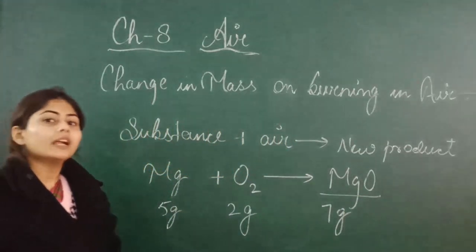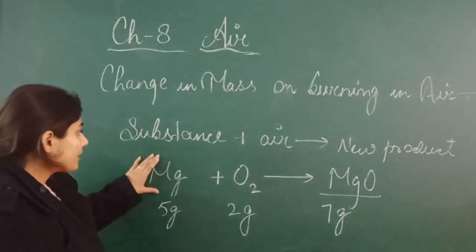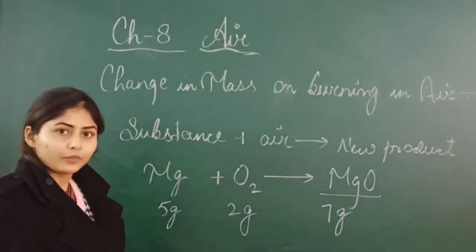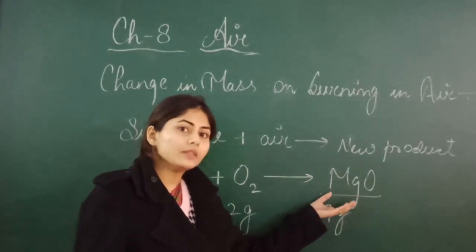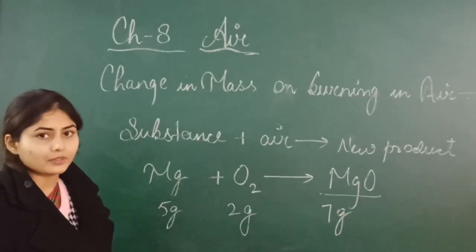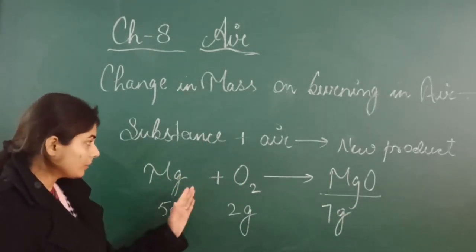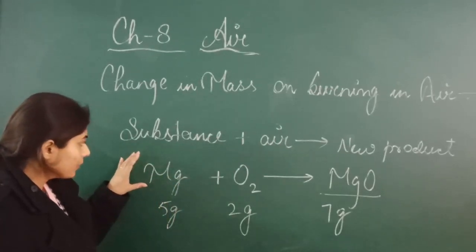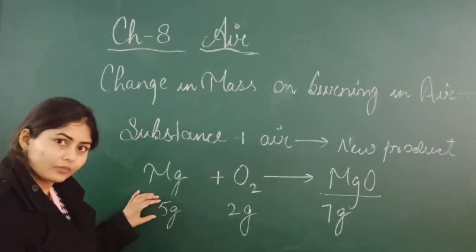So what I want to say is that if you burn any substance, that substance will combine with oxygen, and the mass of the new substance you get will be increased from the earlier mass of that substance. Earlier, when you have not burned it, the mass of magnesium is 5 gram.